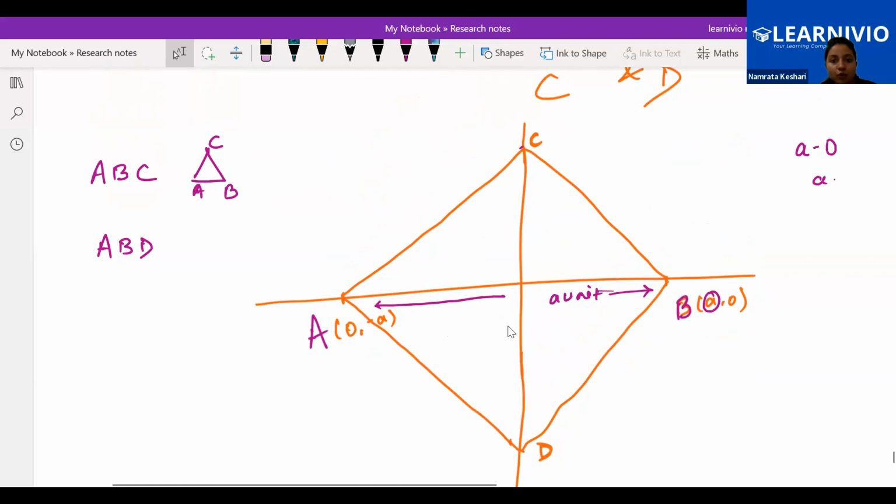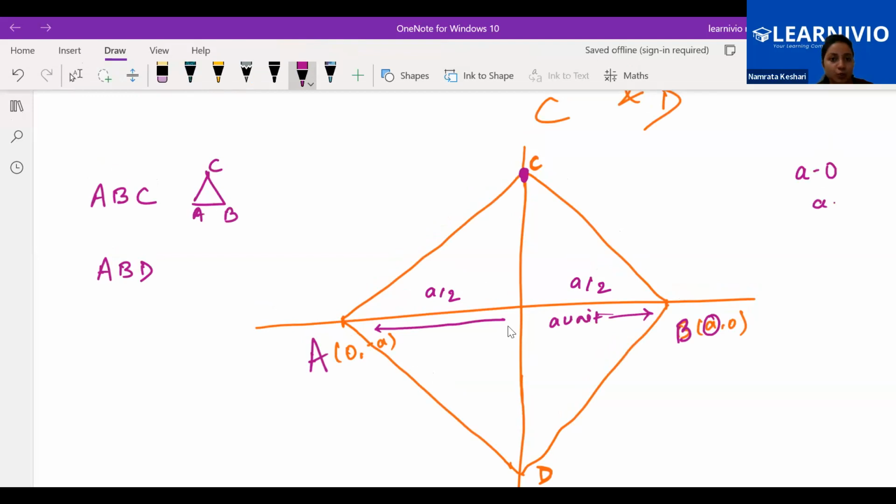Now we need to find the coordinate of this C. We know that if the total is a unit, then this much is a by 2, and that much is a by 2.